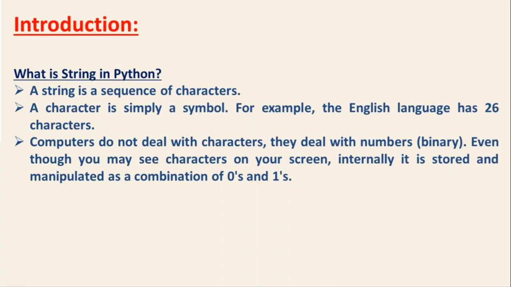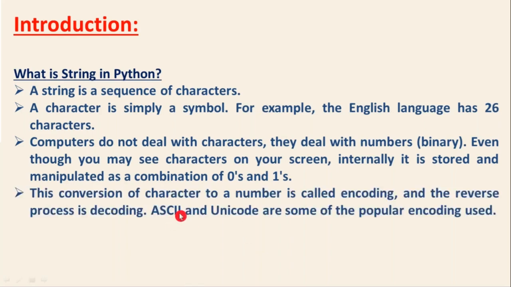Even though you may see characters on your screen, internally it is stored and manipulated as a combination of binary numbers, zeros and ones. But you don't bother about how to convert your string into binaries, right? Your Python interpreter will take care of that while running your Python program or script.